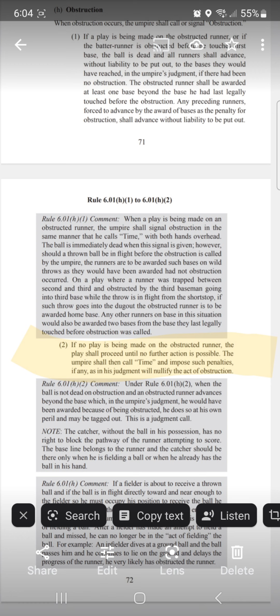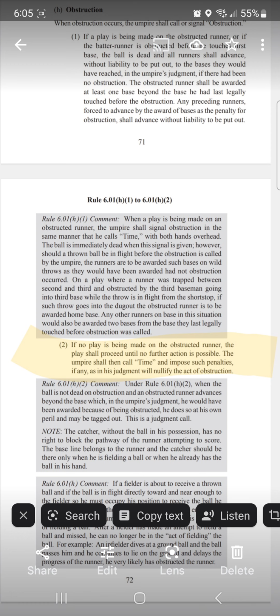A lot of people think that, oh, I could keep running, and if I get thrown out past where the umpire would have protected me, I just go back to the previous base. No, that is absolutely not the rule. In fact, that's what happened on that play. He was going towards second, and the umpire thought, well, if there would have been no obstruction, he wouldn't have made it to second. So that's why he was out at second. Agree with the ruling? Don't agree with the ruling? It's judgment. I'm just telling you what the rule is.